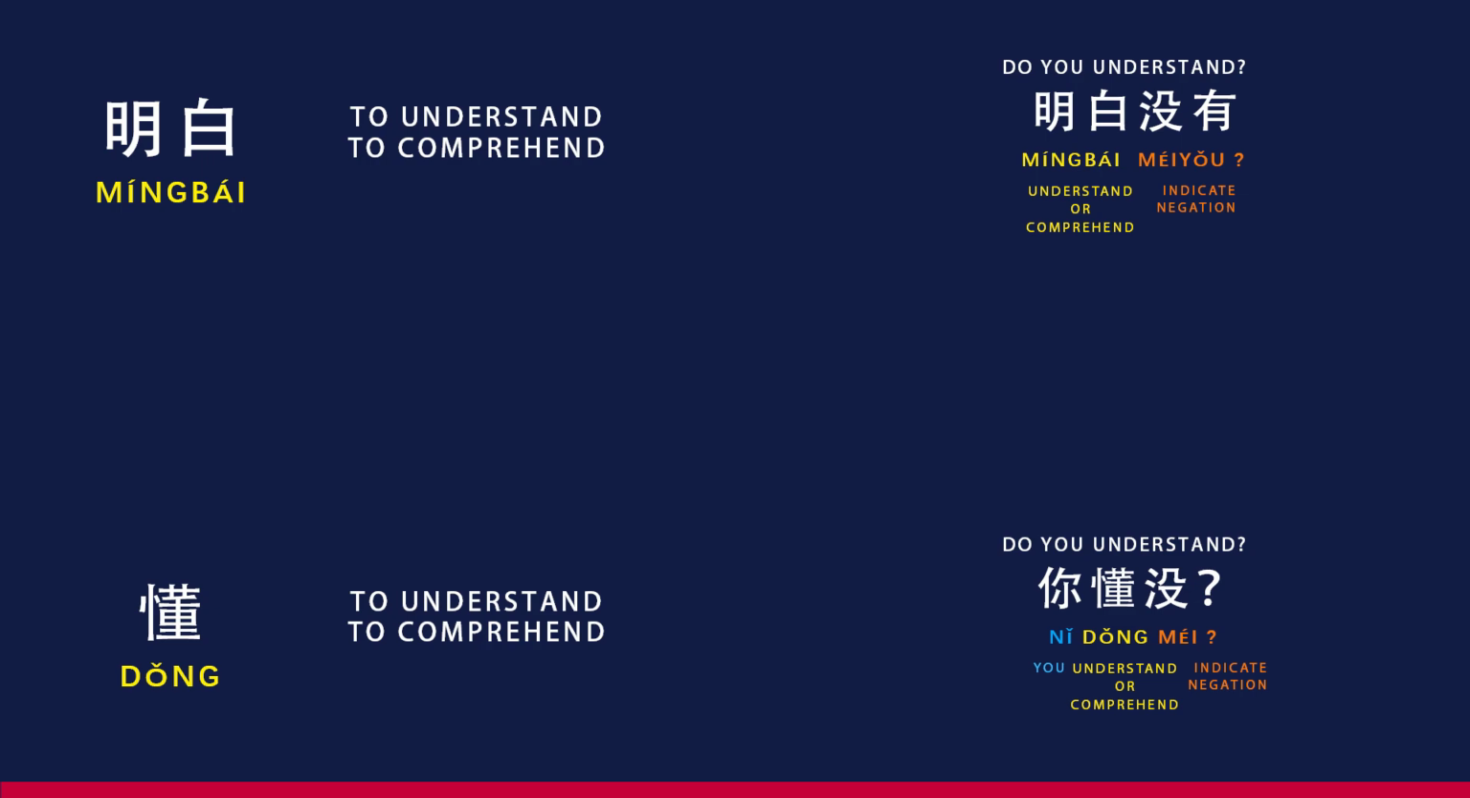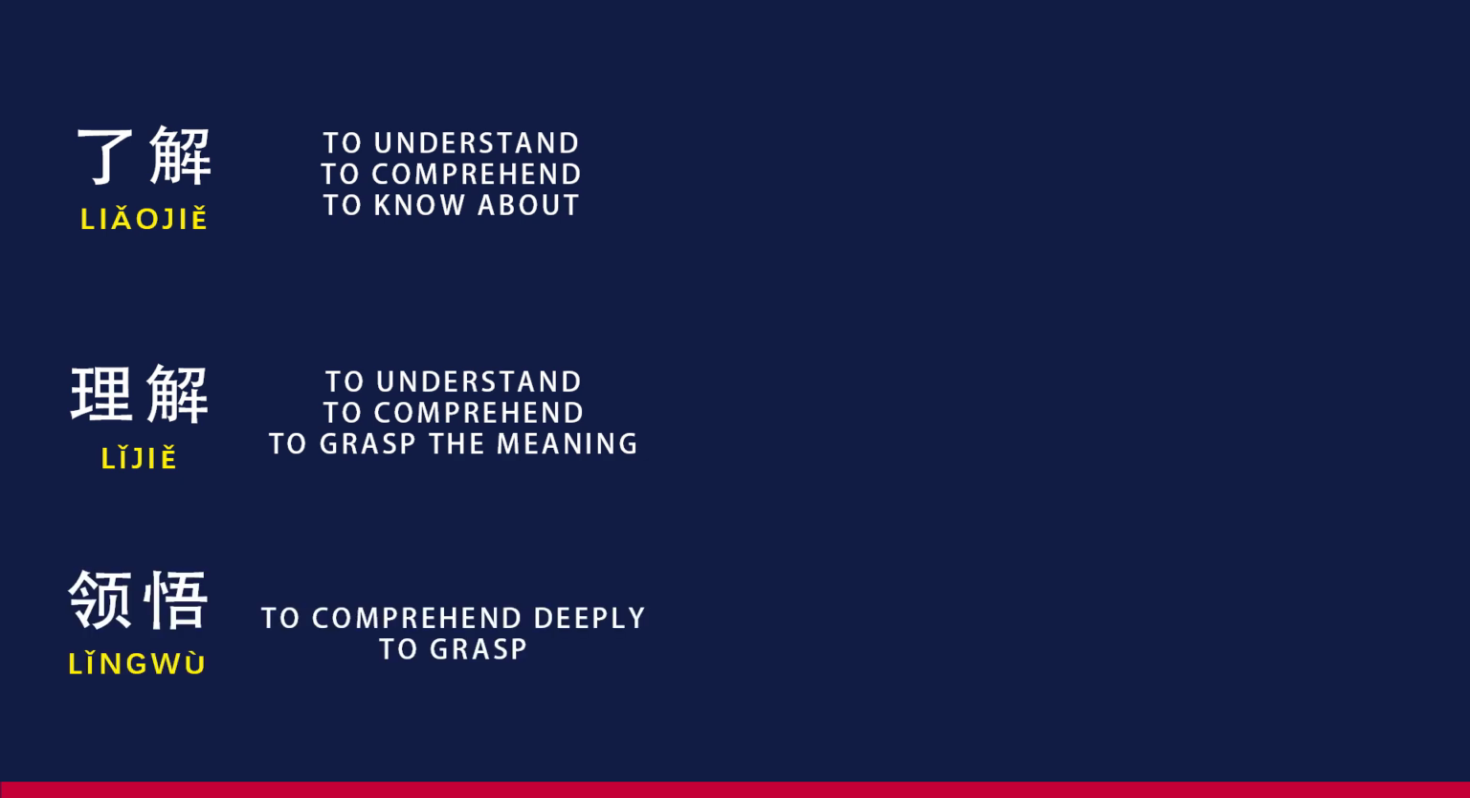Now, let's take a moment to focus on the example 我明白了 translating to I understand. The character 了 serves to indicate a change of state or completion. It signifies that the understanding or comprehension has taken place. Now, let's delve into practical examples with the remaining verbs, 了解, 理解 and 领悟.